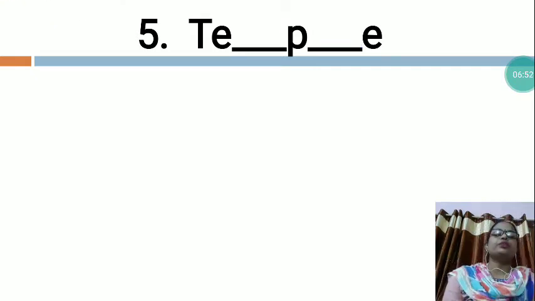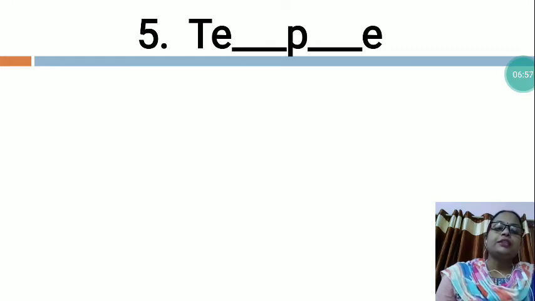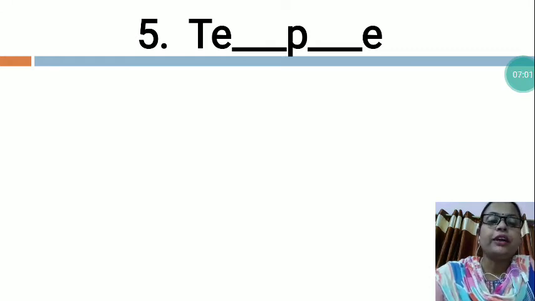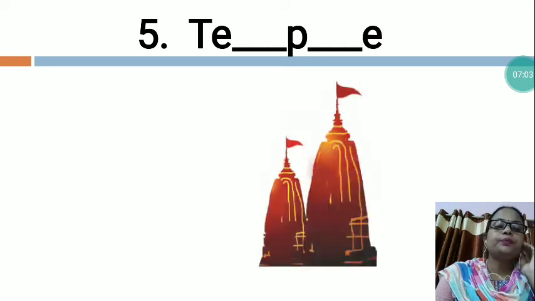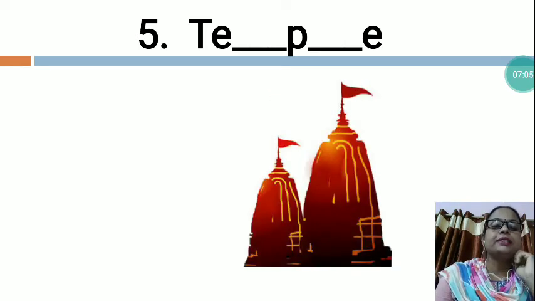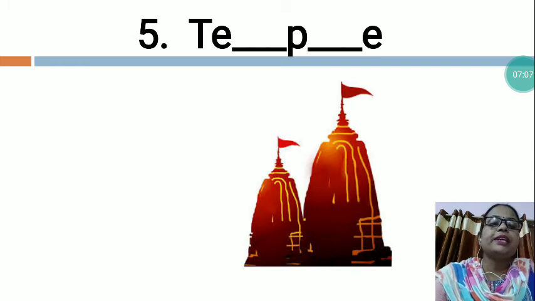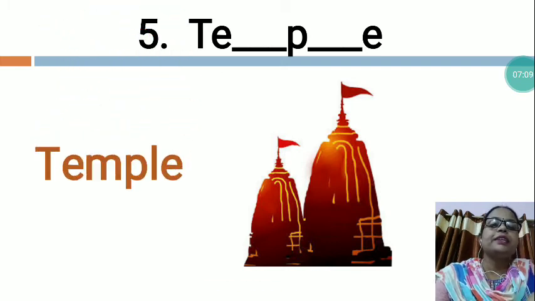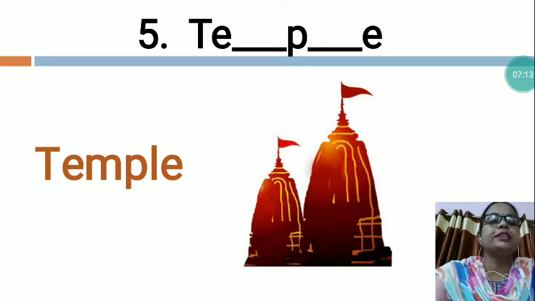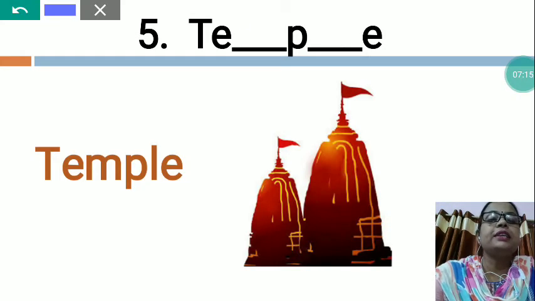Now the next is T E dash P L dash E. So, in this word also two letters are missing, and you will have to fill these two letters and complete this word. So, now I would like to give you the clue. What is this, dear? This is temple, and the temple spelling is T, E, M, P, L, E, temple. So, dear children, we will write here T E M, then P L E, temple.